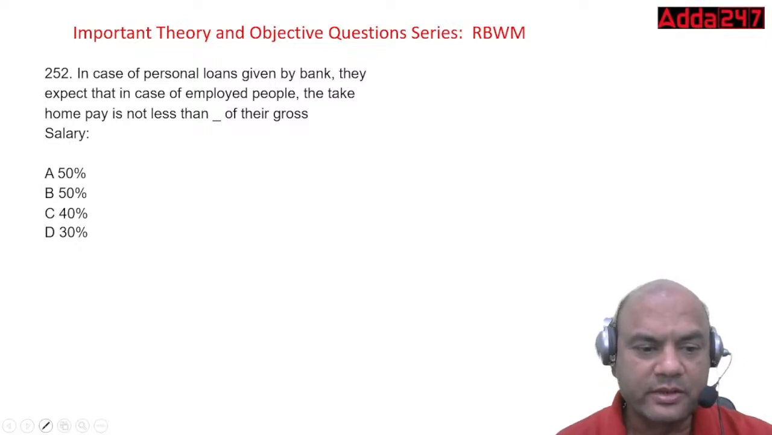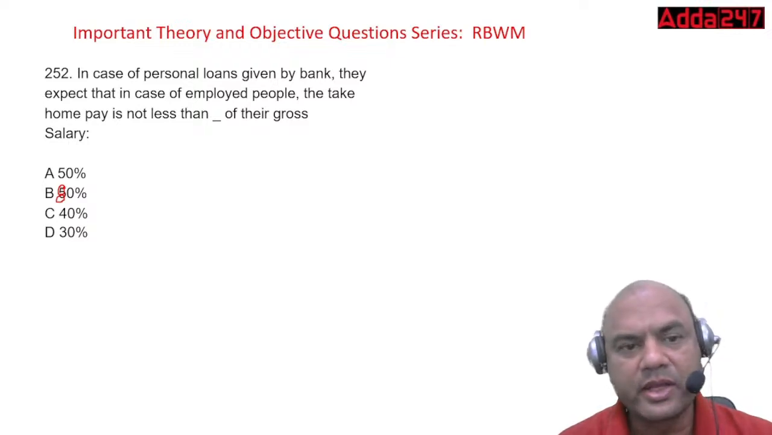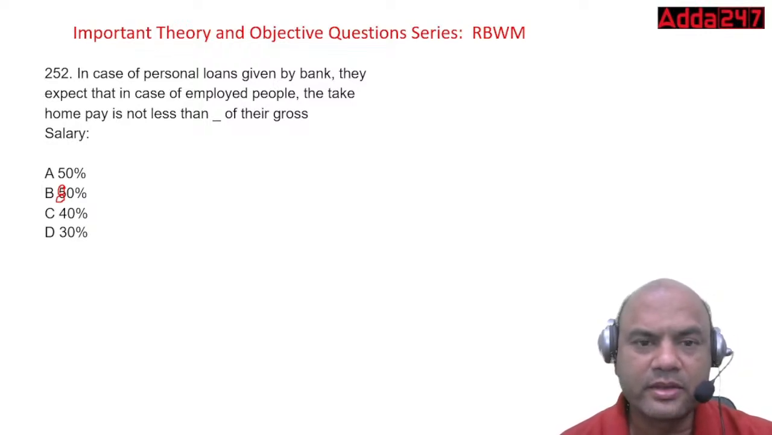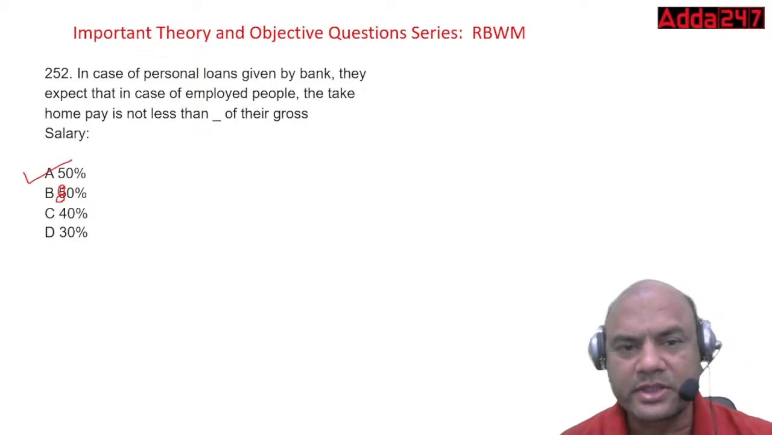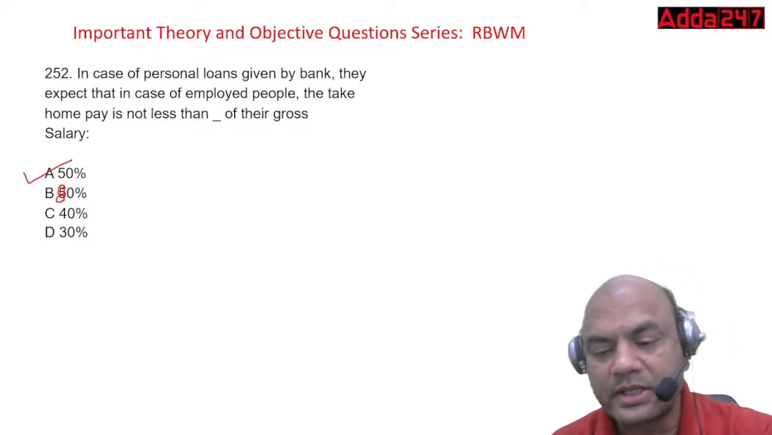In case of personal loans given by the bank, they expect that in case of employed people, the take-home salary is not less than dash of the gross salary. 50, 80, 40 or 30. It should not be less than 50% of the salary.